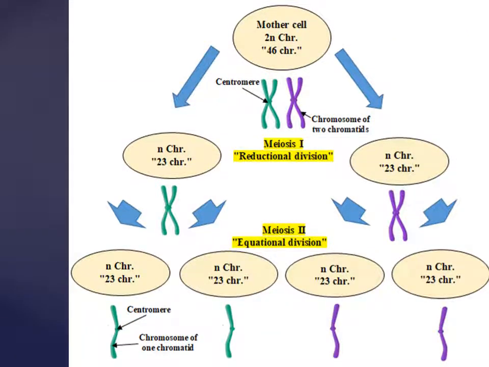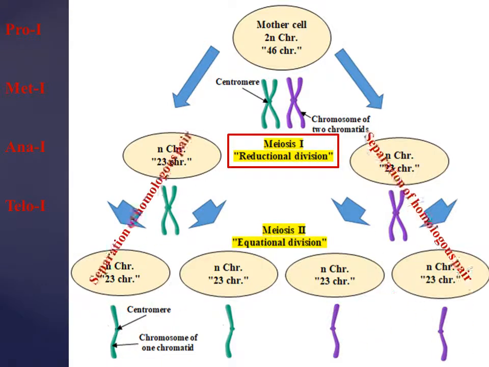First, the mother cell contains 46 chromosomes. Each chromosome exists in two copies, one from maternal origin and one from paternal origin. Moreover, each chromosome consists of two sister chromatids. After this, the mother cell undergoes the first meiotic division, which is called meiosis 1 or reductional division, and consists of prophase 1, metaphase 1, anaphase 1, and telophase 1.